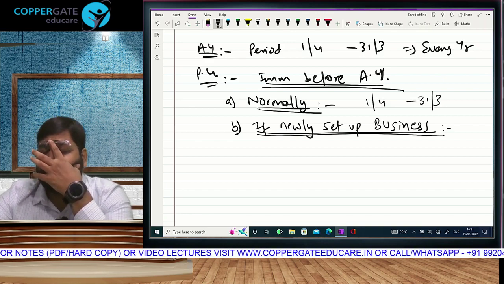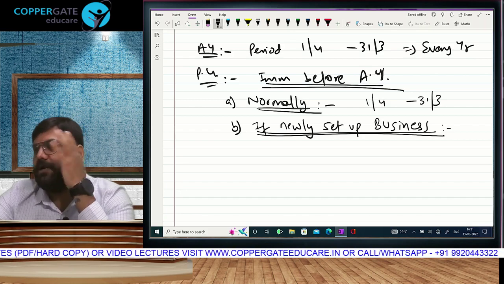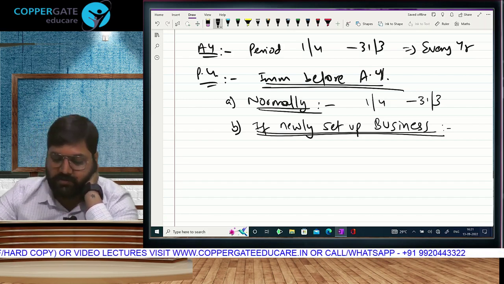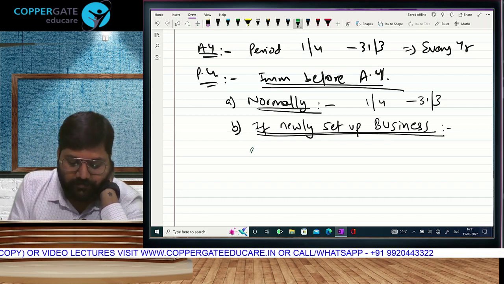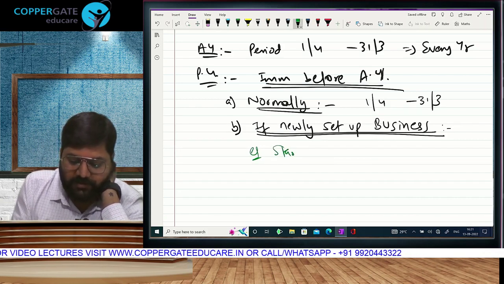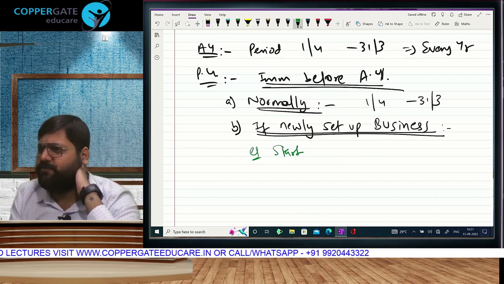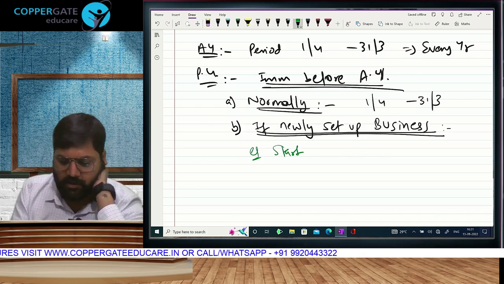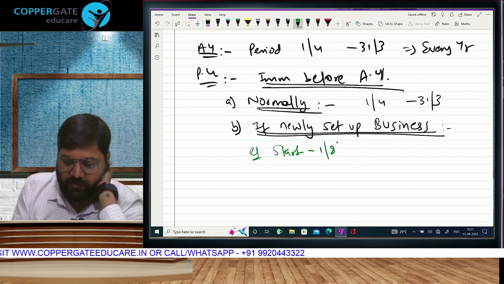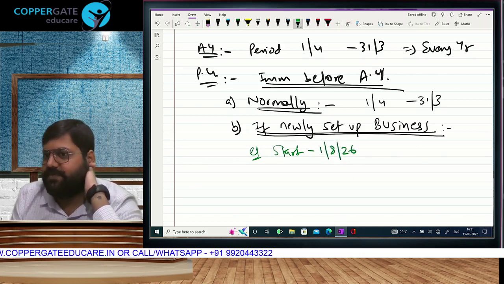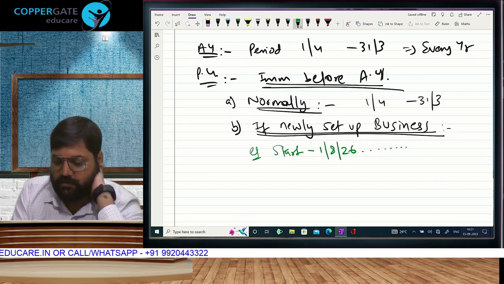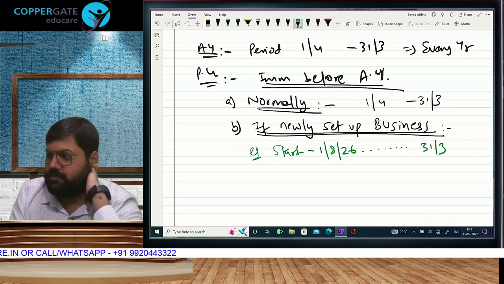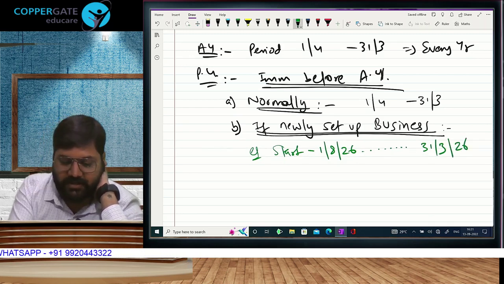July 2026, if you clear CA, on 1st August 2026 you start a new business, a CA firm. A CA firm you can start only after becoming CA. You start your firm on 1st August 26. That's when you start earning your income. You earn up to 31st March. Year is over, 26-27 is over.